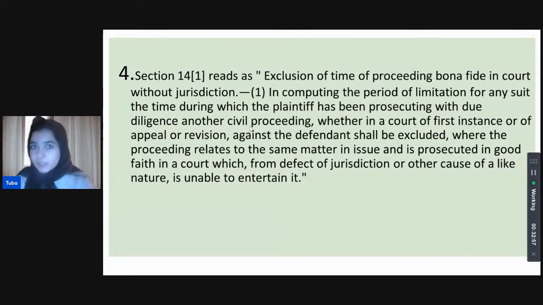And Asifa is correct. So 14.1, like I just read, in computing the period of limitation for any suit, the time during which the plaintiff has been prosecuting with due diligence another civil proceeding, whether in a court of first instance or of appeal or revision, against a defendant, shall be excluded, where the proceeding relates to the same matter in issue and is prosecuted in good faith. So the same exclusions we just read about, right? So this is dealing with first instance or of appeal or of revision.